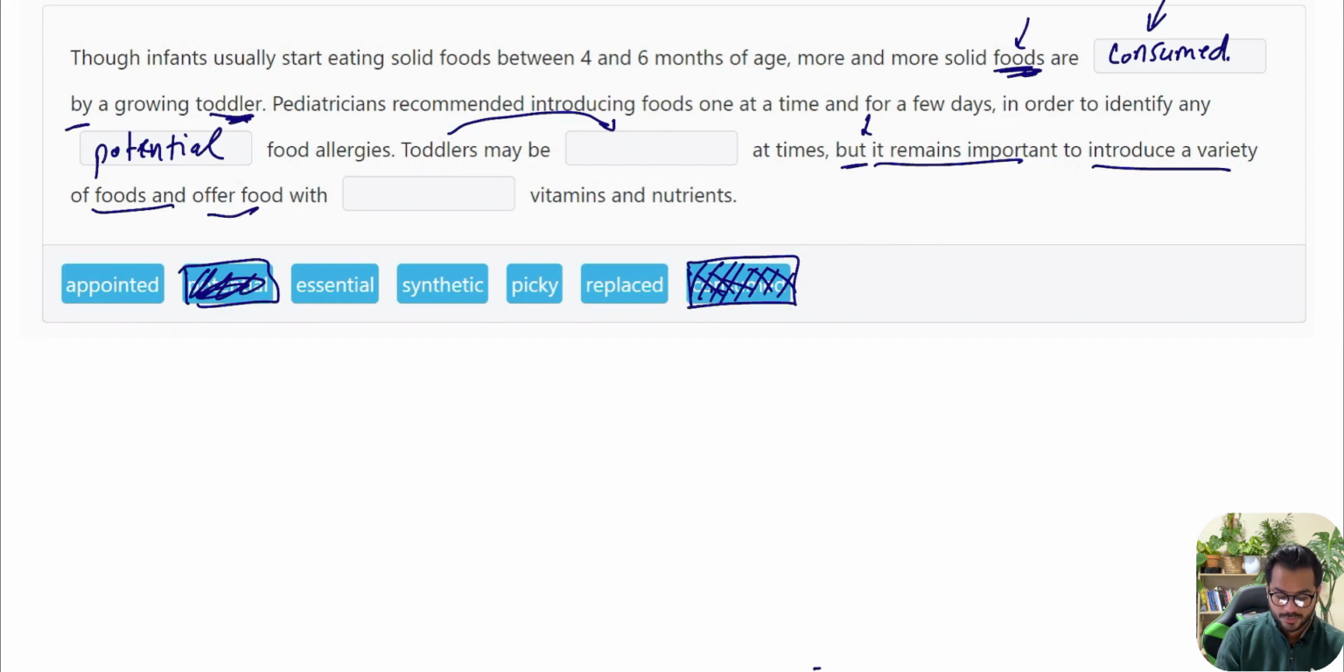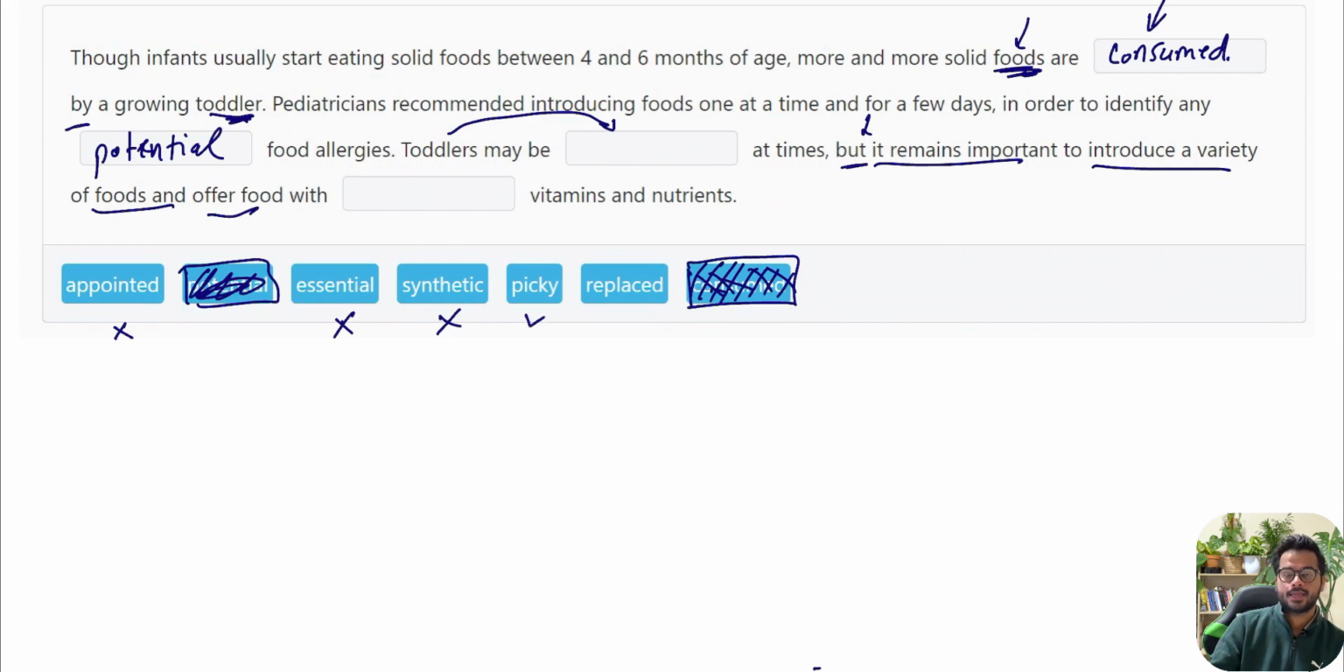So toddlers may be dash at times. Toddlers may be appointed at times. No, we can't appoint toddlers. Toddlers may be essential at times. Like that's saying like human beings can be important at times. Now that doesn't sound logical. Toddlers may be synthetic at times. Again, toddlers may be fake at times. Doesn't make any sense.